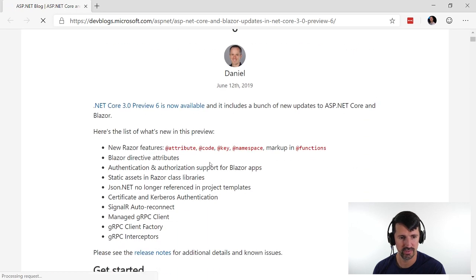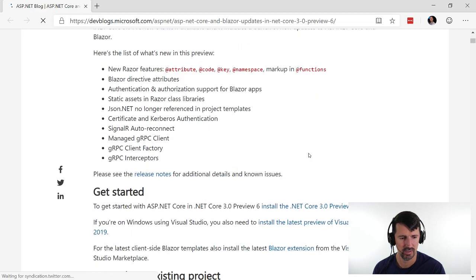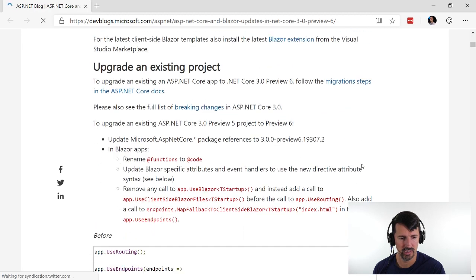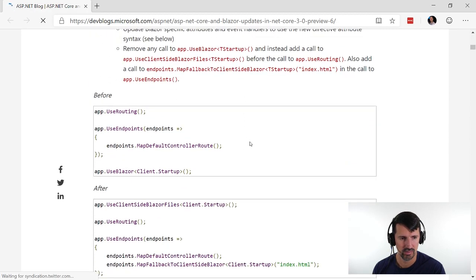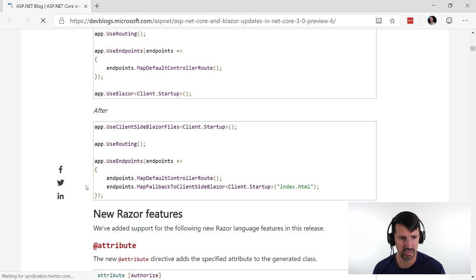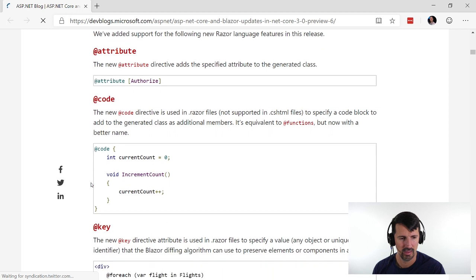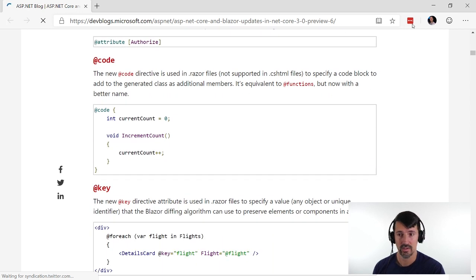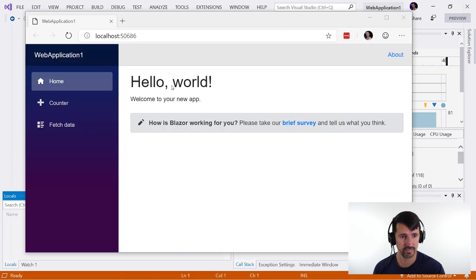New Razor features, attributes, code, key, namespace, functions, Blazor directive, getting started, upgrading, routing. Oh, use routing, use endpoints, use Blazor client.startup. Okay. Well, I'm still learning, so I will bookmark this one. We'll bookmark that. Now I'll come back to it.